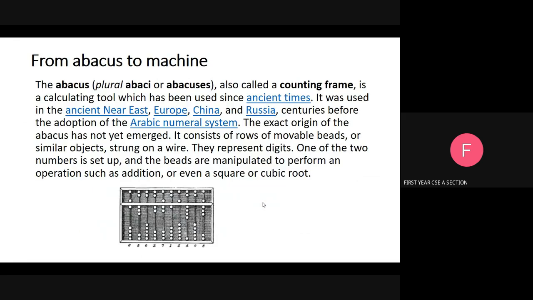Next topic is from abacus to machine. The abacus is also called a counting frame. The abacus is the first calculating tool, which has been used since ancient times. It consists of rows of movable beads or similar objects strung on a wire. They represent digits. The abacus is used to perform addition, subtraction, multiplication, division, or even a square or cubic root.